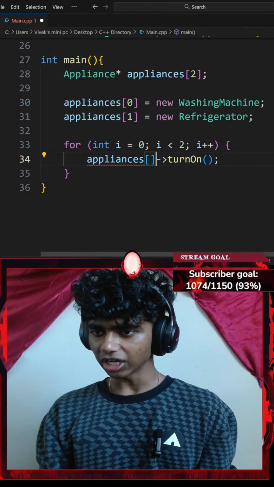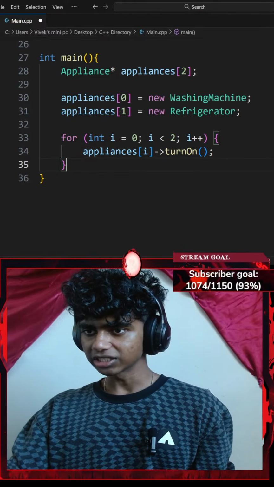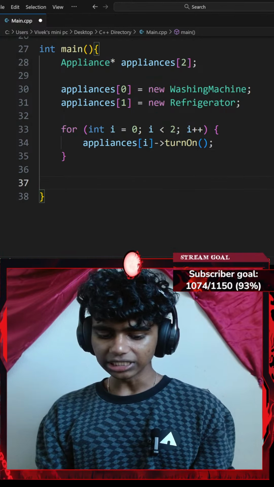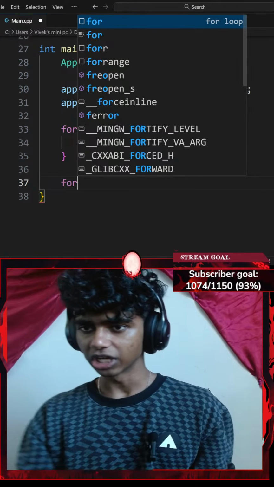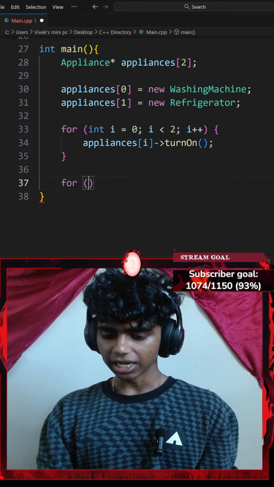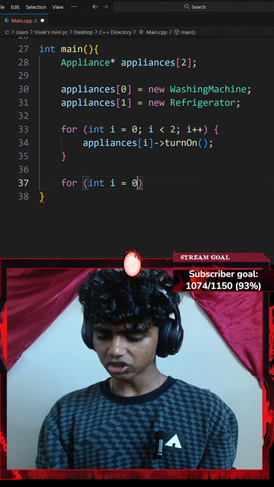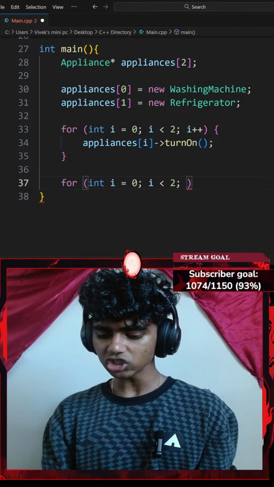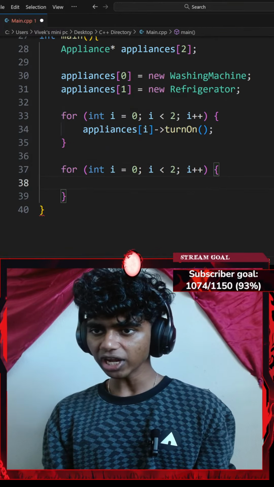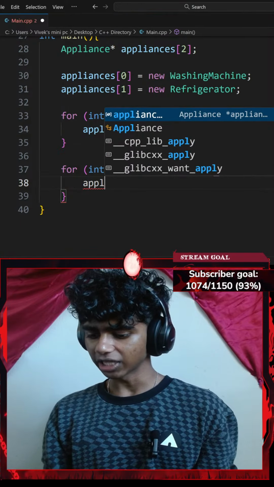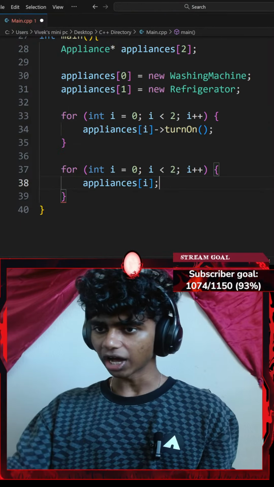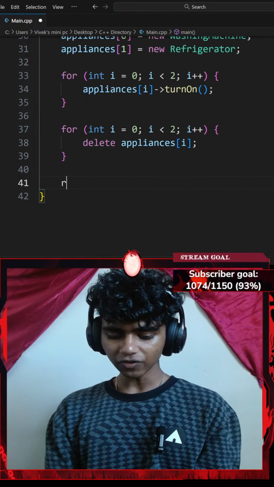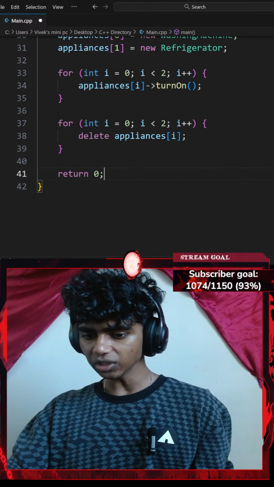Okay, let's go with an index of I. Okay, perfect. That should print my standard console output. And now let's go ahead and delete everything. So I'll go with another index-based for loop. For every integer I which equals 0, while my I is less than my vector size or my array size, which is 2, I'm going to increment my I by 1, and then I'll go with the pair of curly braces. I'm going to do something like my appliances object at index of I. Although before that I am going to be using the delete keyword, so I delete that. Okay, perfect. That's it. Let's go ahead and return 0 ending with a semicolon.